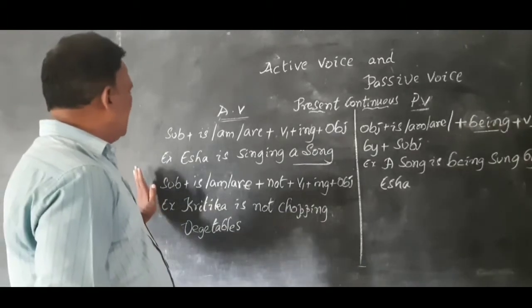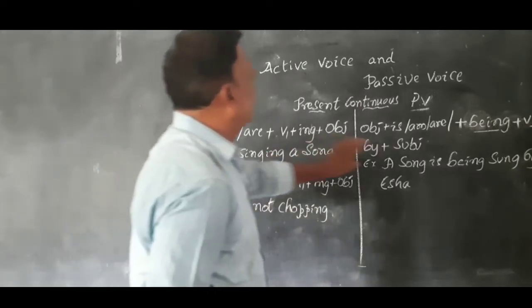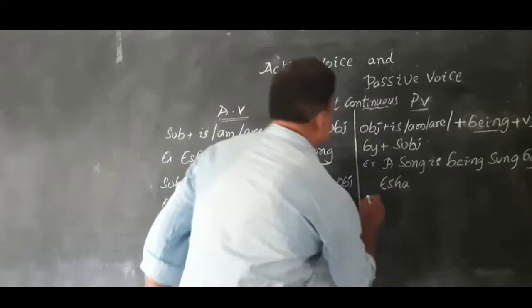Now, the structure of this negative sentence in the passive voice.